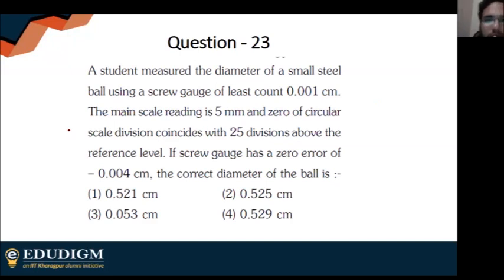Right. A student measured the diameter of a small steel ball using a screw gauge of least count this. Main scale reading is 5 millimeters, zero circular scale coincide with 25 divisions above the reference line. If the screw gauge has a zero error of minus 0.004, the correct diameter of the ball is.